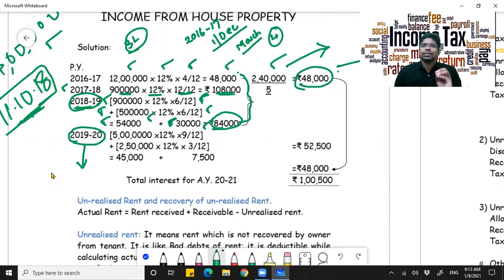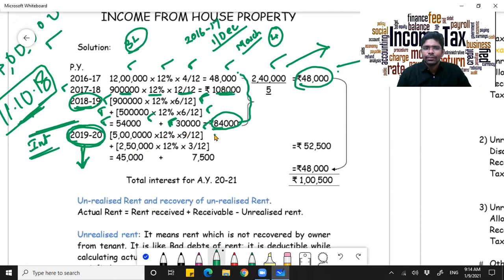So the interest is, from a layman's perspective, pre-construction interest only, but for income tax purposes, if the construction is completed in any financial year, the interest for that entire year shall be treated as post-construction interest. Got it?